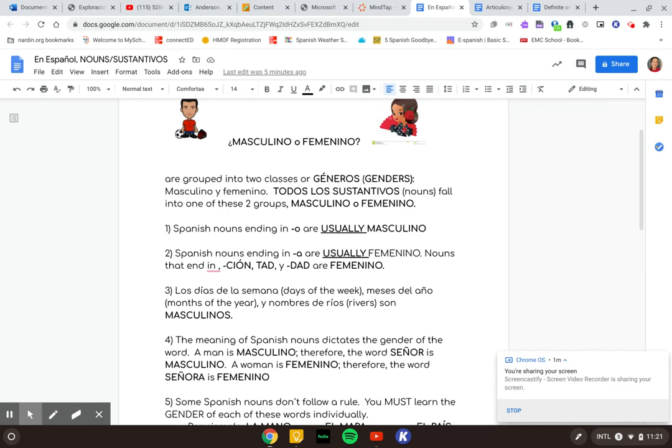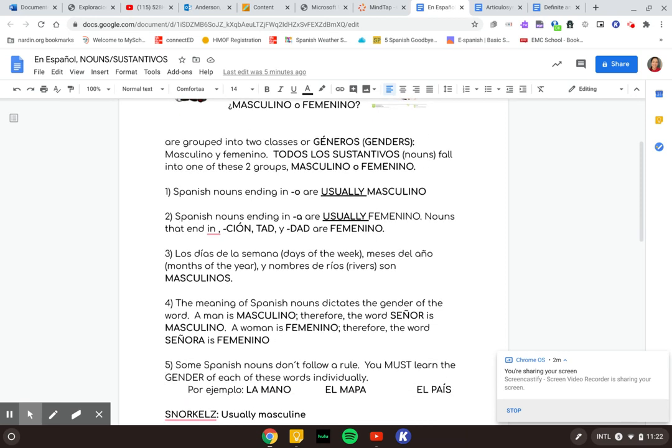We need to know this because, starting today, we are going to have to decide which article to use, either el or la or los or las for our definite articles. And that will be our lesson for today. So it's important to know, is the word femenino or masculino? Words that end in sión, tad, or dad, those are always going to be femenino, like the word canción or comunidad. Days of the week, meses del año, months of the year, and nombres de ríos are usually masculine.